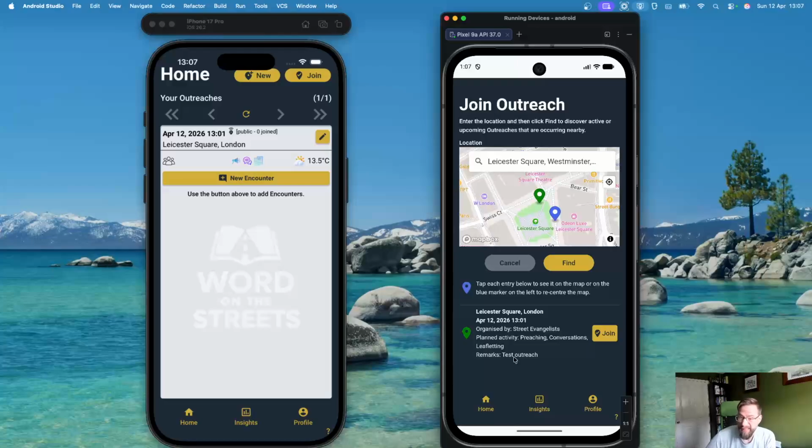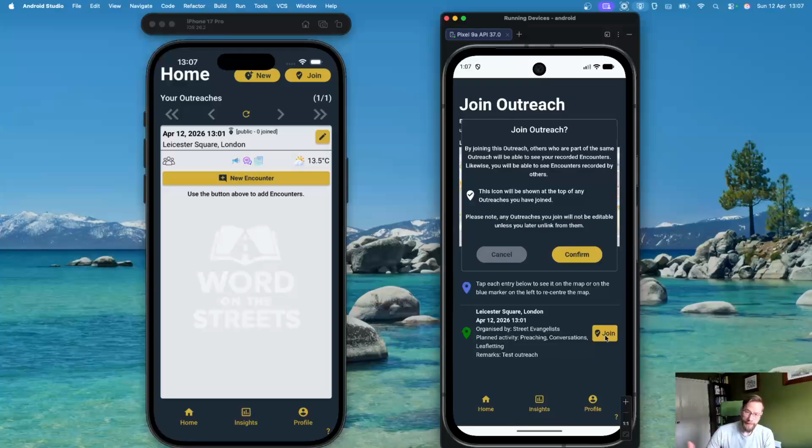So this person says, yeah, that's exactly what I knew was going to happen, what I was expecting to do. Just go ahead and join. Now again, the user will be given, before the outreach is joined, this confirmation pop-up saying, look, when you join, you will be able to see others' information that they enter, as well as you'll be sharing any information that you enter. Any encounters that you enter as part of the outreach, it works both ways.